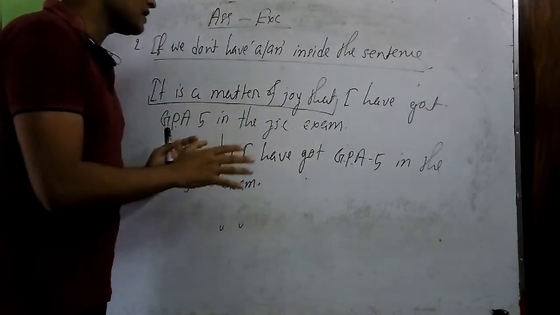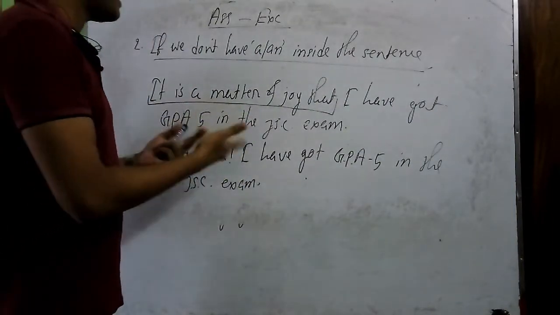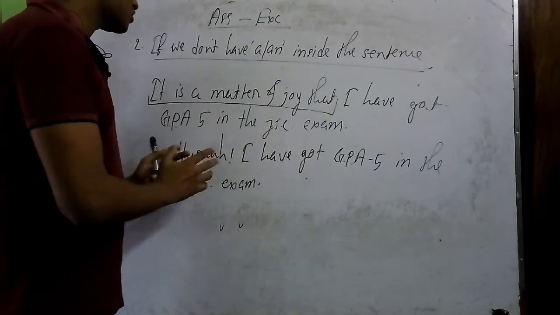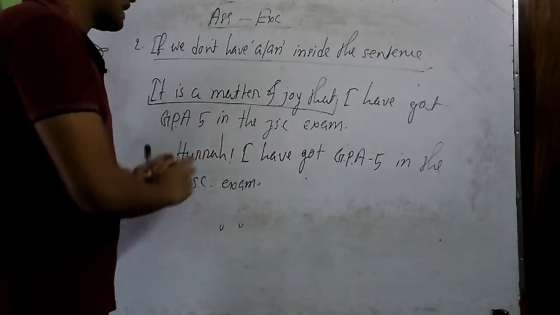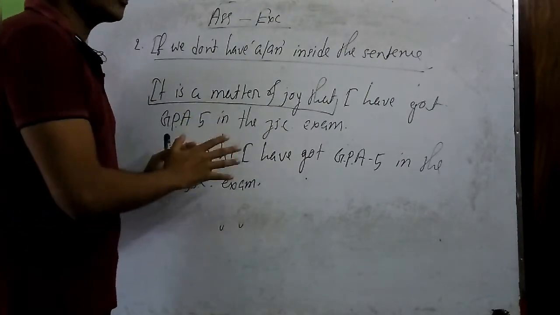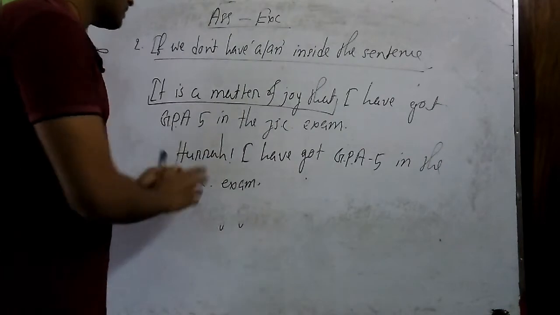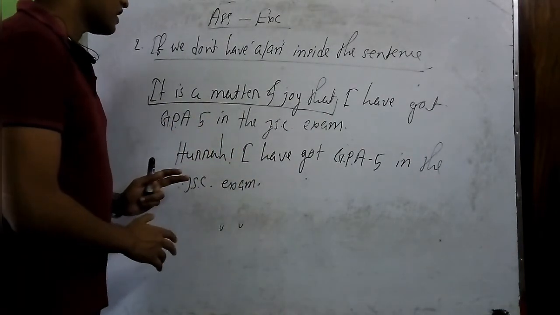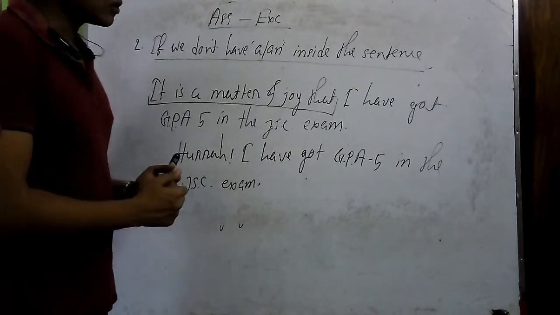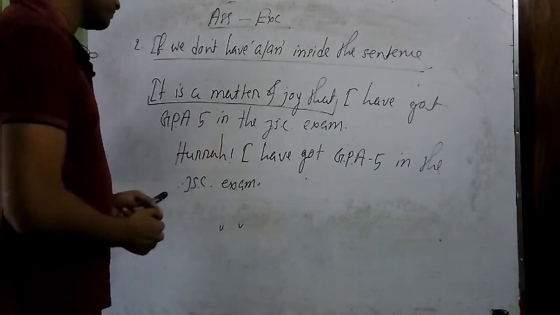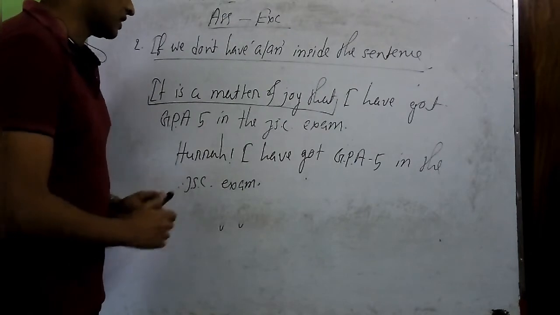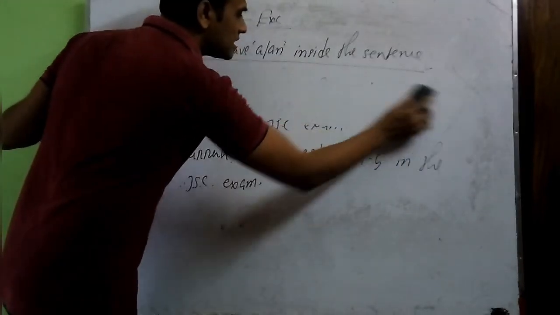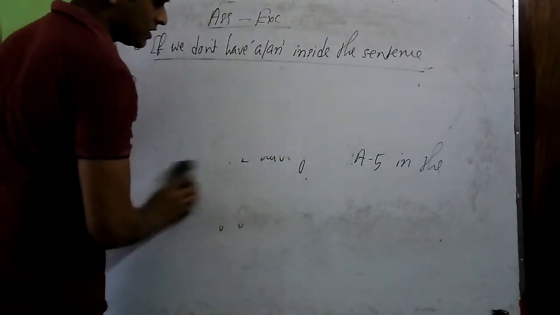So if you have anything of sadness, then you should use sorrow. That is, alas, the word which actually expresses sadness. Or for something which is very strange, we can also use wonder, this kind of thing. But this kind of sentence won't come in our examination.